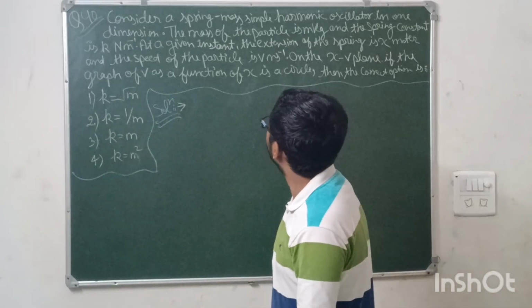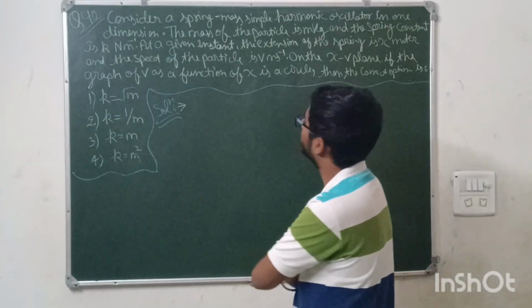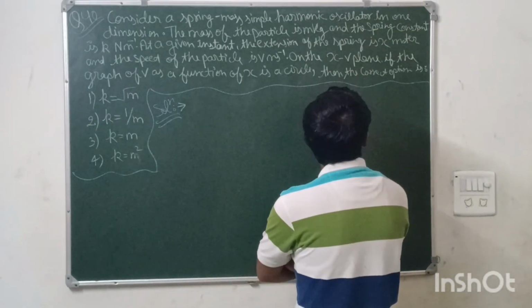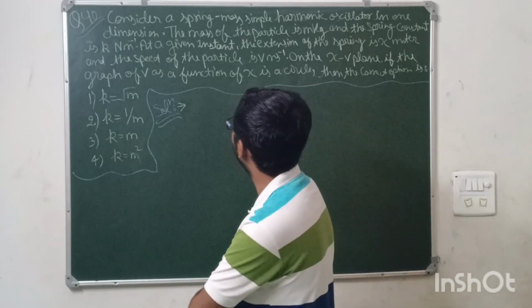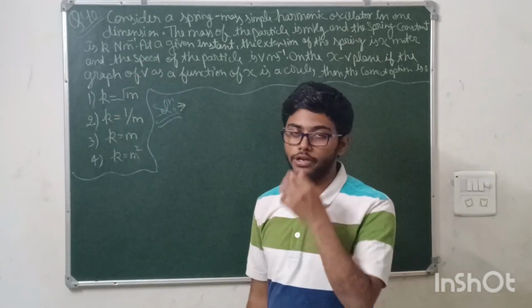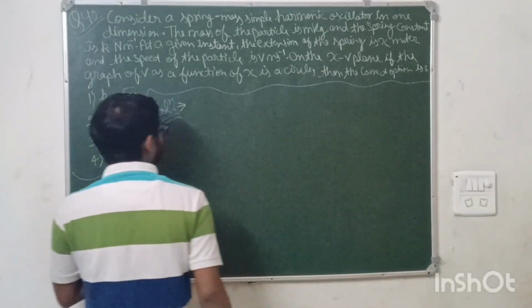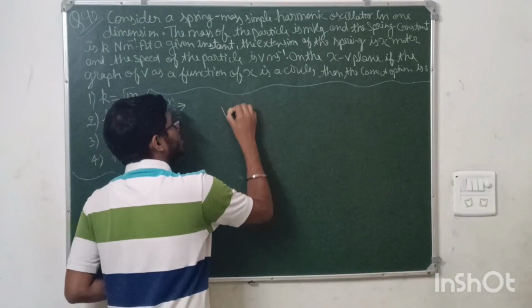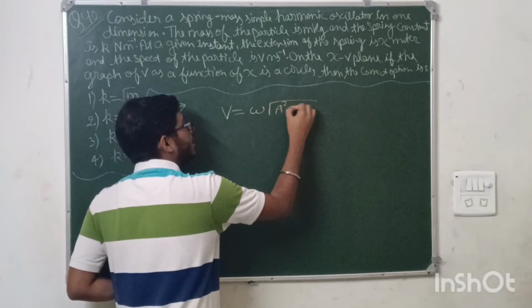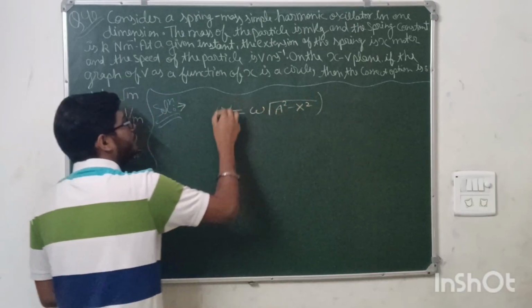At a given instant, the extension of the spring is x meters and the speed of the particle is v. On the x-v plane, if the graph of v as a function of x is a circle, then we have to tell the relation between k and m. In SHM, you know the velocity of any particle can be written as omega under root a square minus x square. This is the general formula.